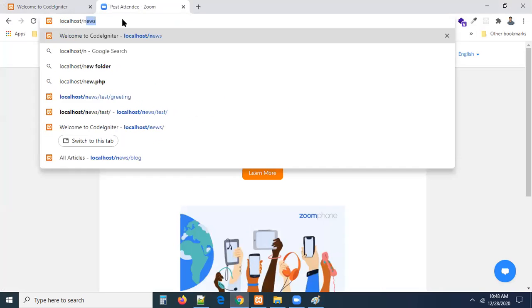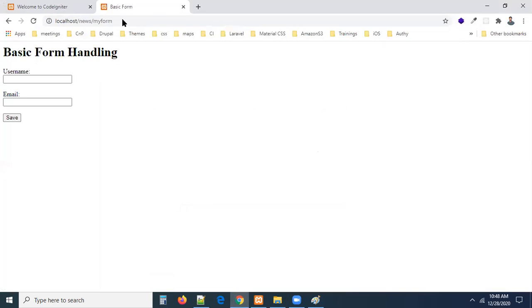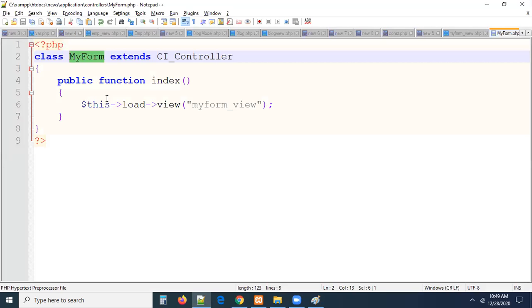Localhost slash news slash, what is the controller name? My form. Simply hit enter. This is the form, guys. Now you are going to enter some data inside of it. I am entering some data and you are submitting. On submit, the form was posted, guys. Where is data? Data was submitted. Where it went, right? The data was posted to the same controller, right?